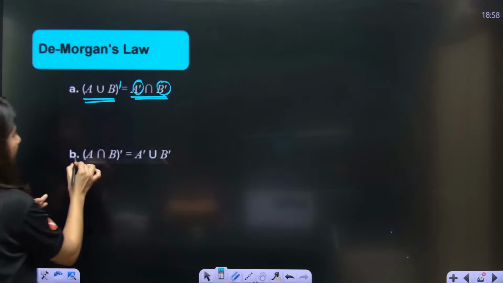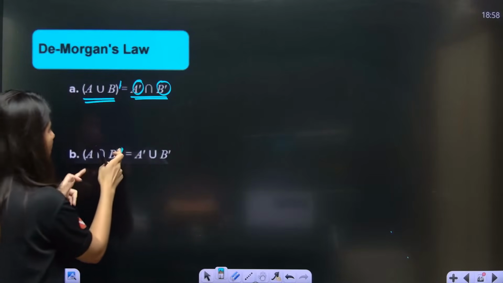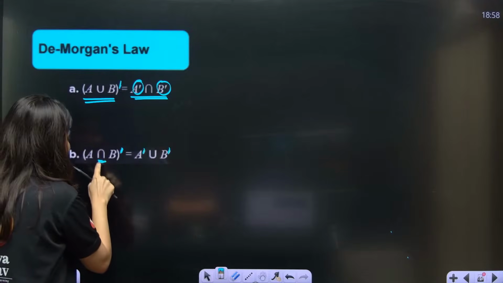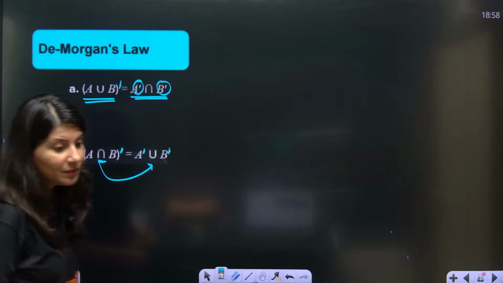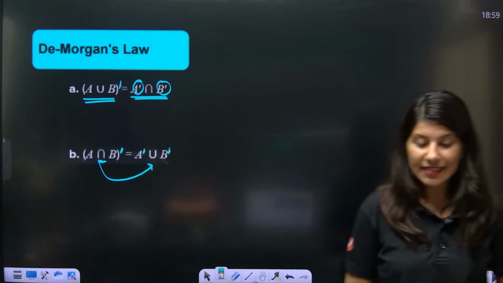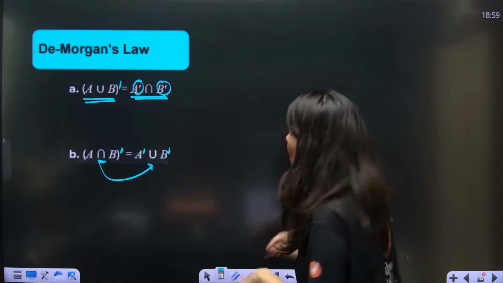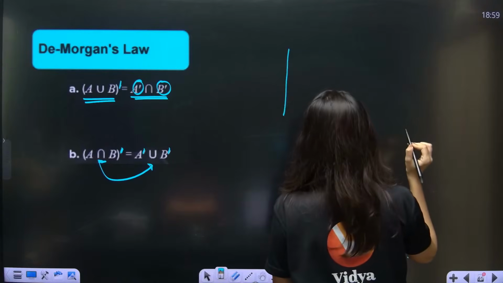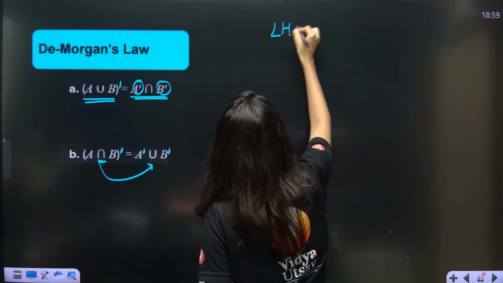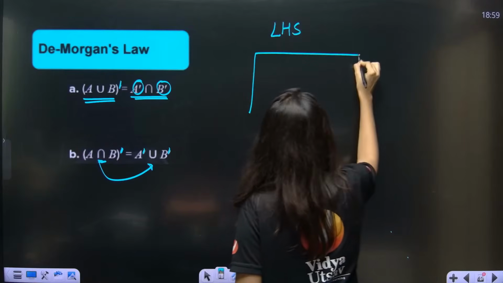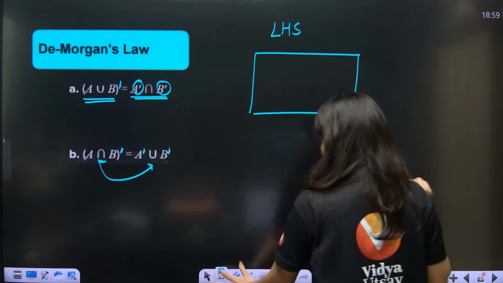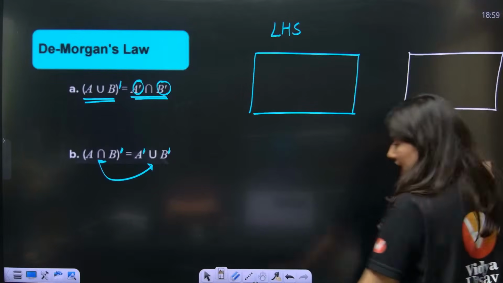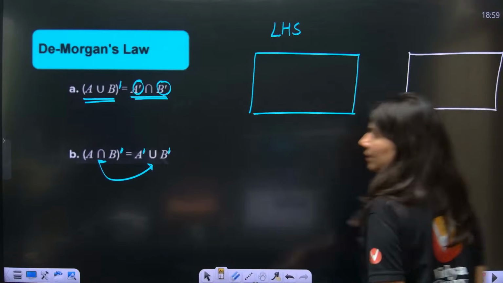Notice A intersection B complement. Here also this complement will get distributed to A and B, but this intersection symbol now became union. Yes, understanding De Morgan's law. Now, okay ma'am, got it. So now I am going to plot a Venn diagram for LHS and a Venn diagram for RHS. And I'm not going to do that alone, I need your help, okay?